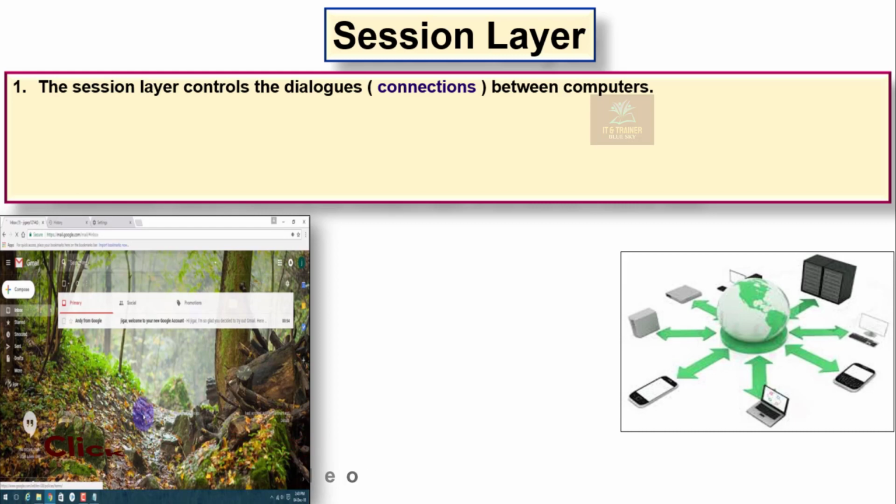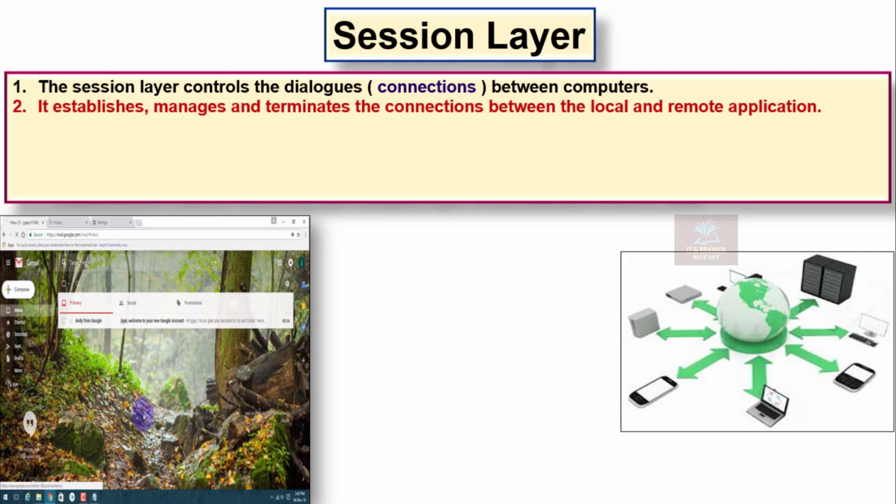I open my Google Gmail account. Second, the session layer establishes, manages and terminates the connection between the local and remote application. That is very important to understand about the session layer of a computer.